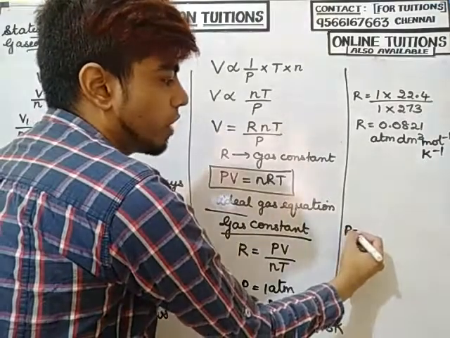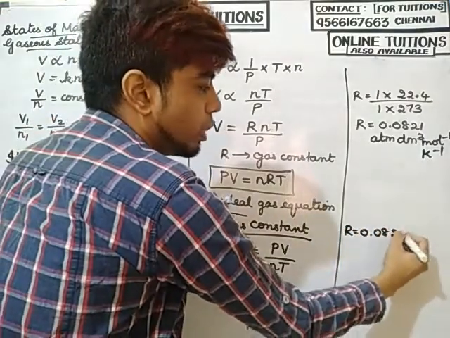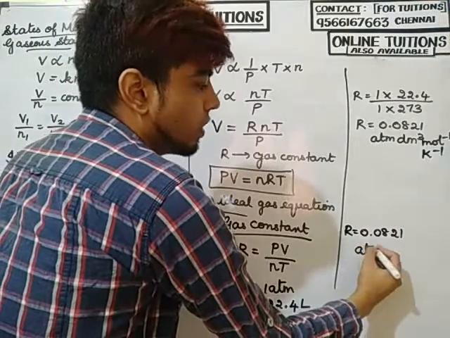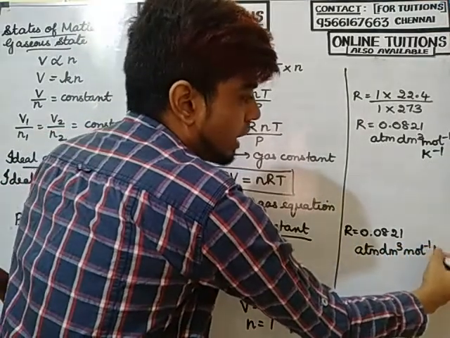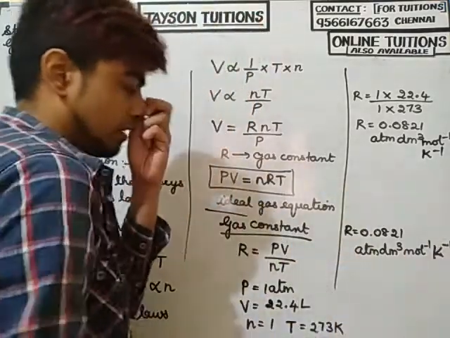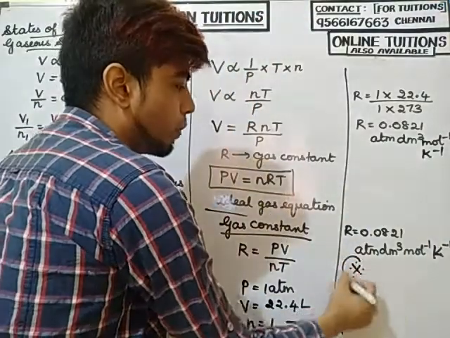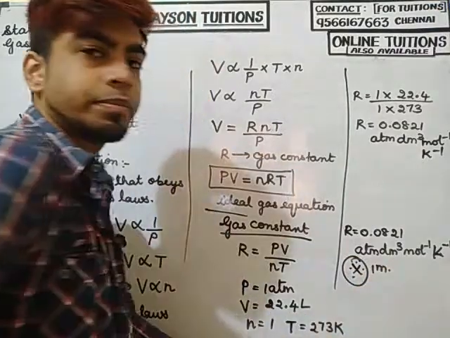So the value of R is 0.0821 atmosphere decimeter cube mole inverse Kelvin inverse. This is the value of R. It is a very important 1 mark question.